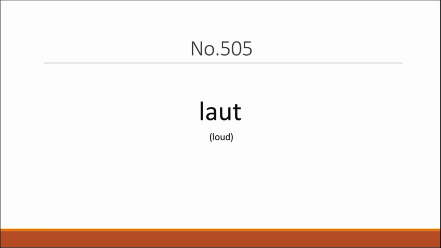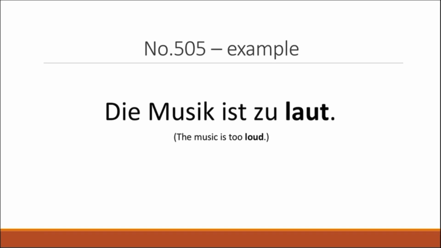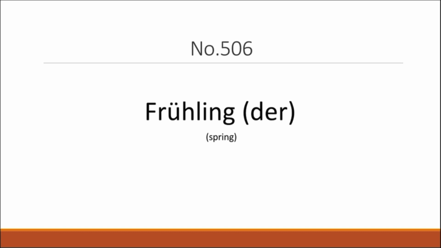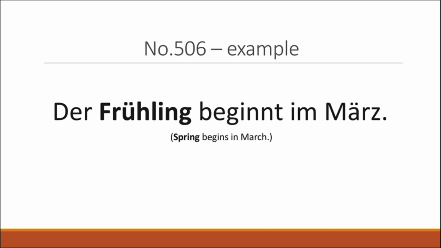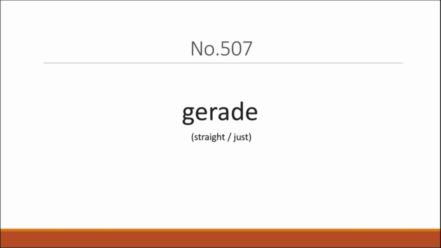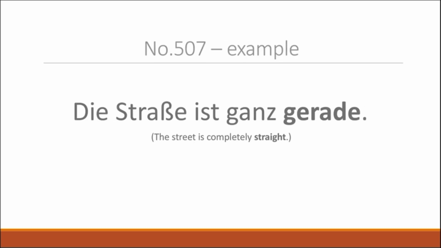Now we have laut, which means loud. Die Musik ist zu laut. The music is too loud. Following on, we have der Frühling, which means spring. Der Frühling beginnt im März. Spring begins in March. Gerade means straight or just. Die Straße ist ganz gerade. The street is completely straight.